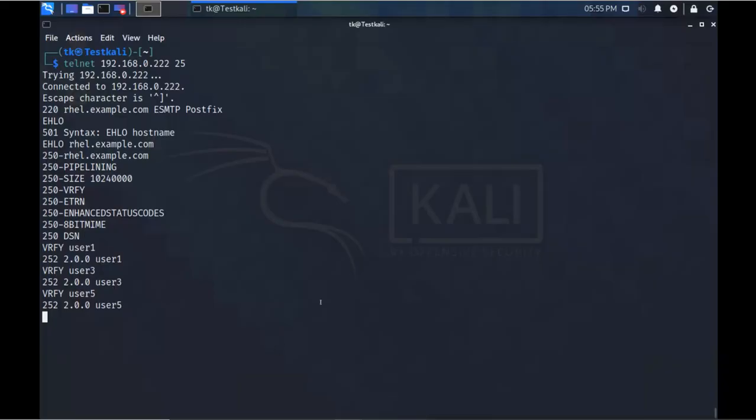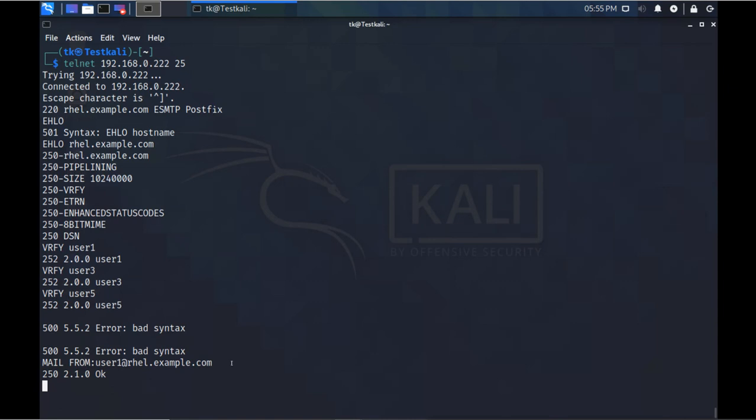from the Kali machine where we have connected this. I will say mail from, I want to send the mail from user1@rhel.example.com, and now you can see it is saying okay. That means this user is available there, and I am trying to send the mail from this user. And remember, I have not authenticated as this user, it is not asking for any password.